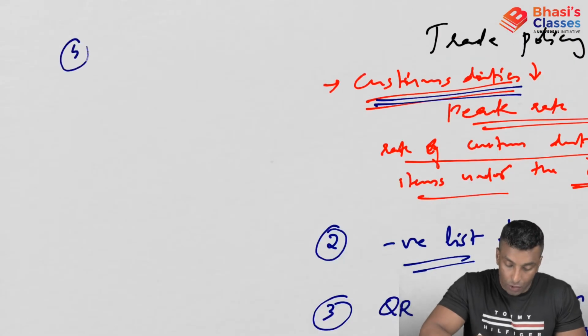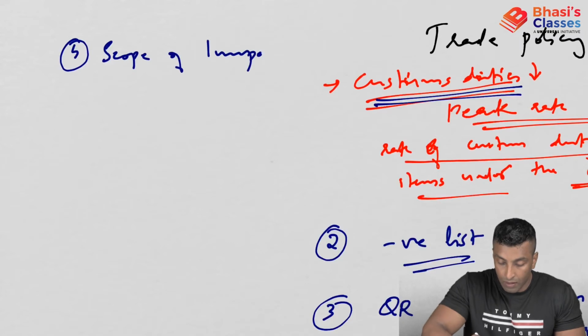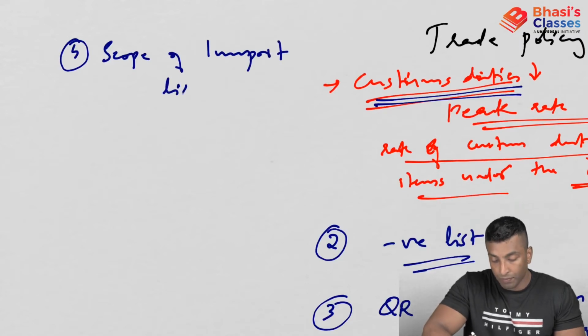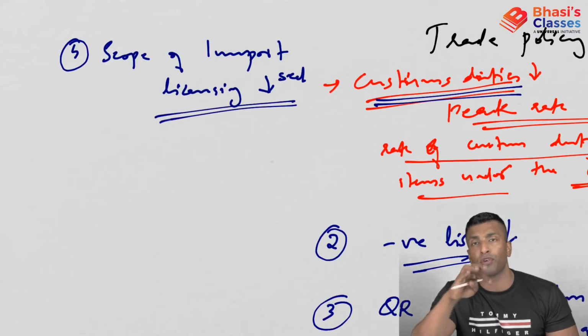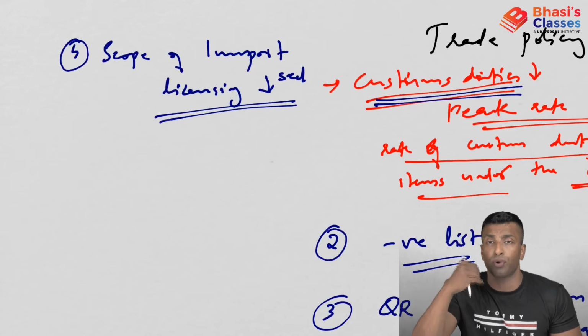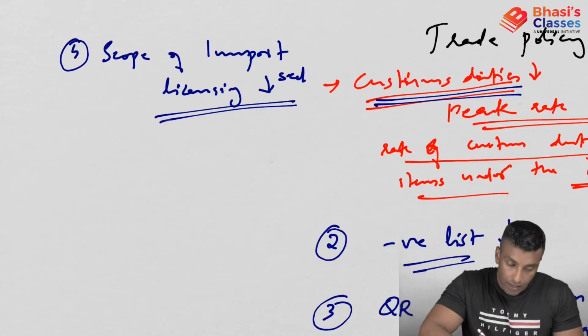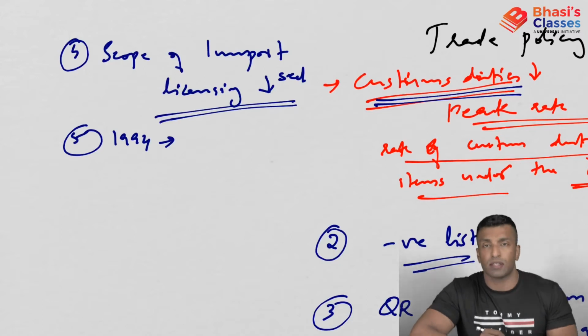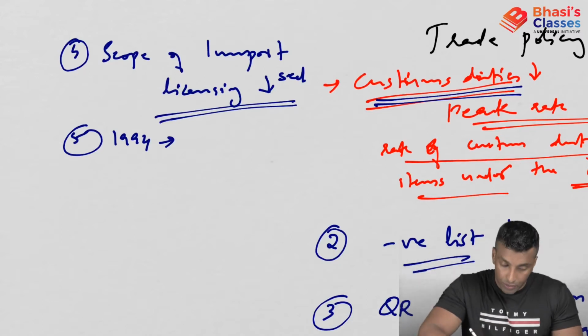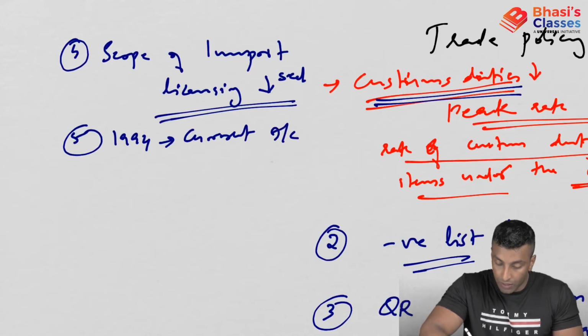Now next is scope of import licensing decreased. That means now import licensing is required only for few items. You don't need import licensing for all the items. Okay, next one. In 1994, we have already discussed this point when we discussed capital market. So there was current account convertibility.